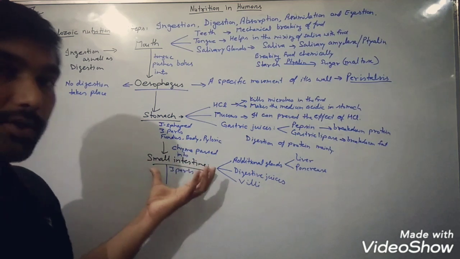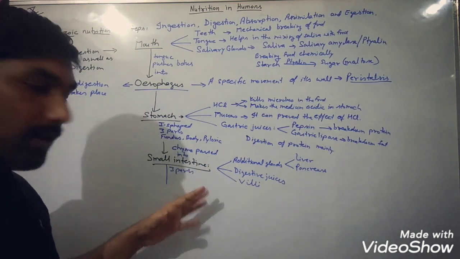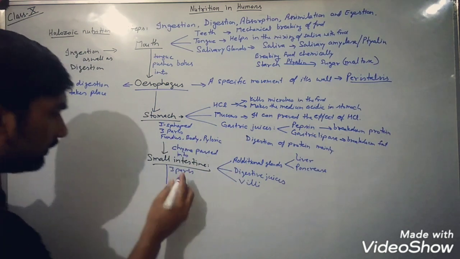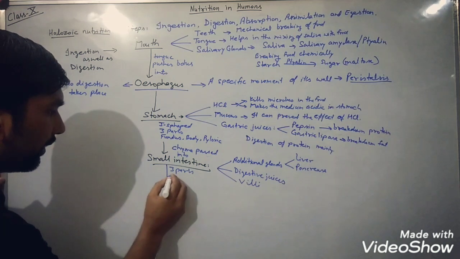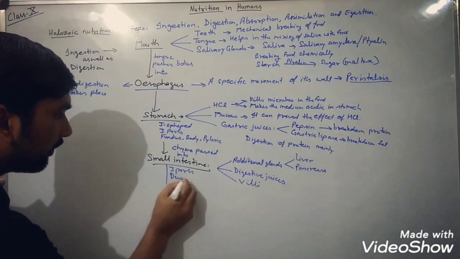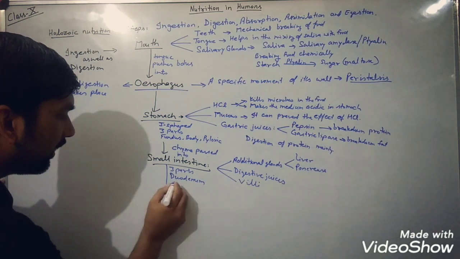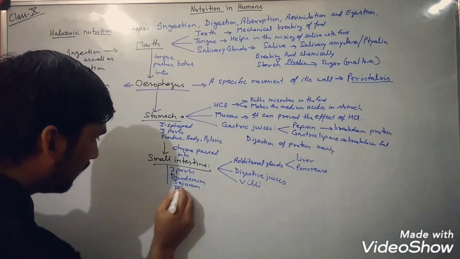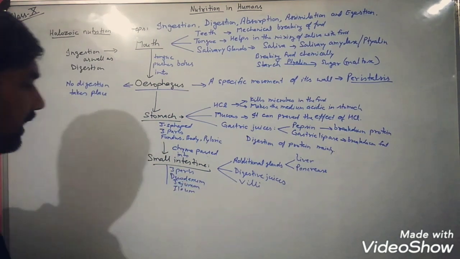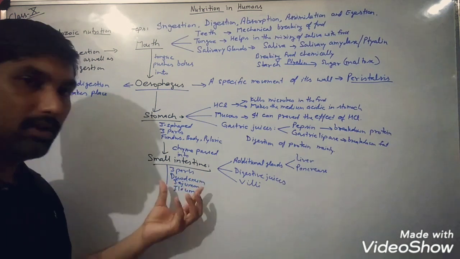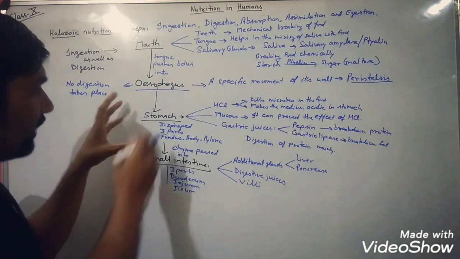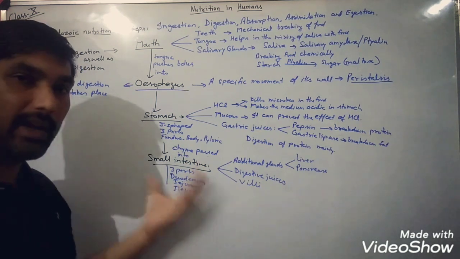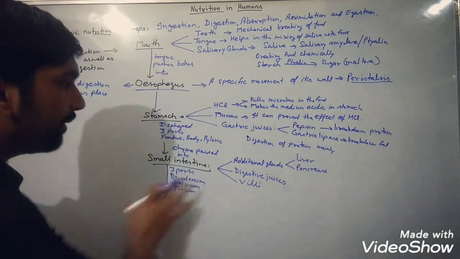So when we talk about the small intestine, it again has three parts, and it is the longest part of the alimentary canal, varying from 5 to 6 meters in length. Three parts. The first one is what? Duodenum, jejunum and ileum. So these are the three parts. The duodenum is a C-shaped structure which attaches to the stomach, and the ileum, the distal part, attaches to the large intestine, the next organ in the alimentary canal.